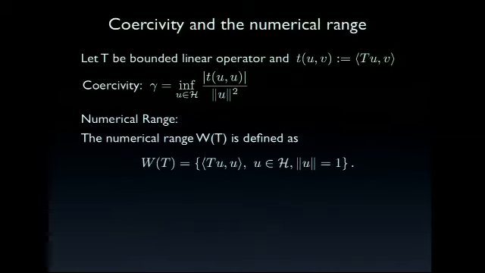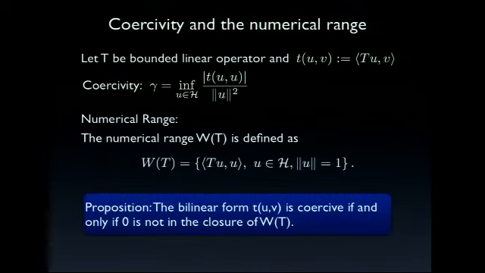This is the set of all elements in this complex plane. And if you just look at this definition here and the coercivity constant over here, we have a very, very simple proposition, namely that the bilinear form T(u,v) is coercive if and only if 0 is not in the closure of W(T).